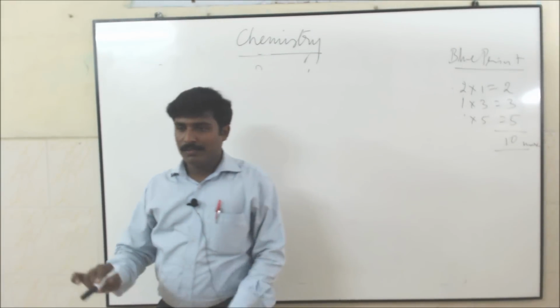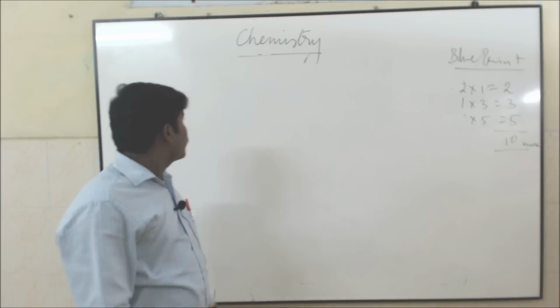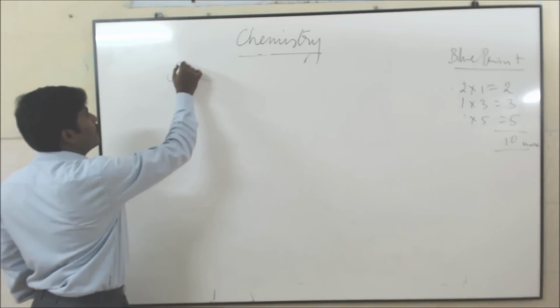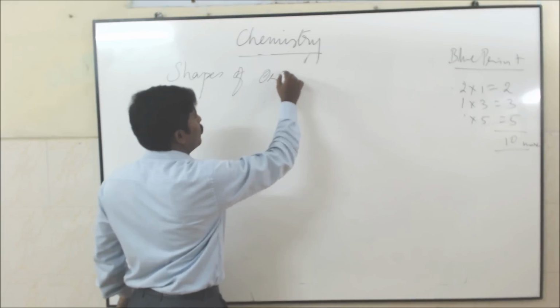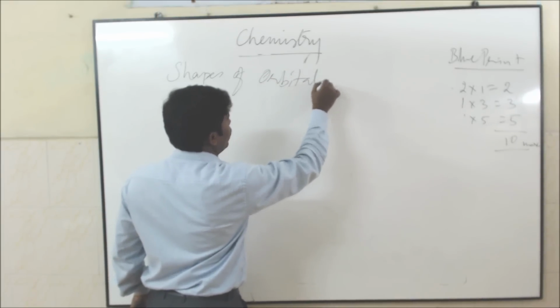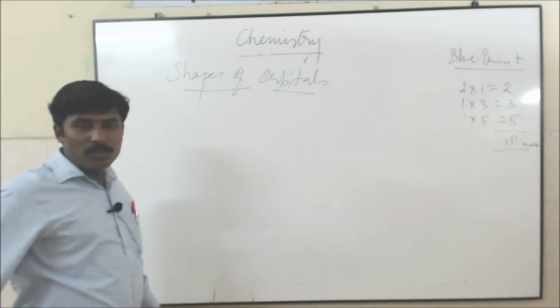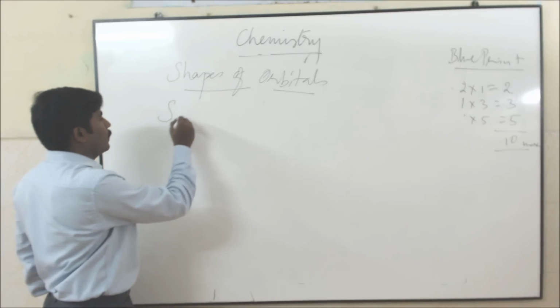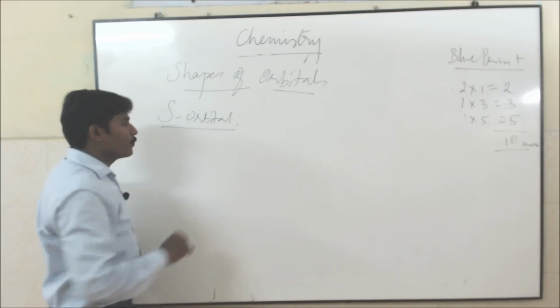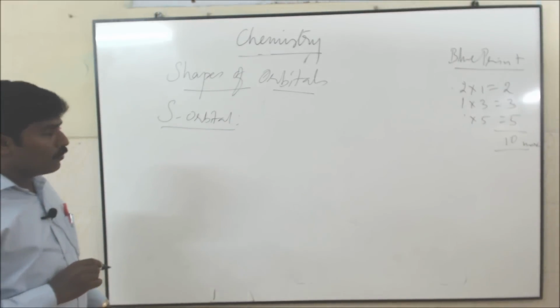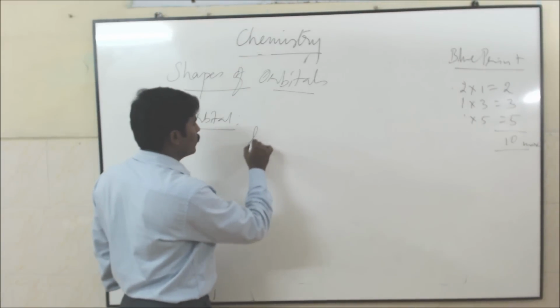Okay, the next topic is shapes of orbitals. The first one is the s orbital. For the s orbital, what is the L value?